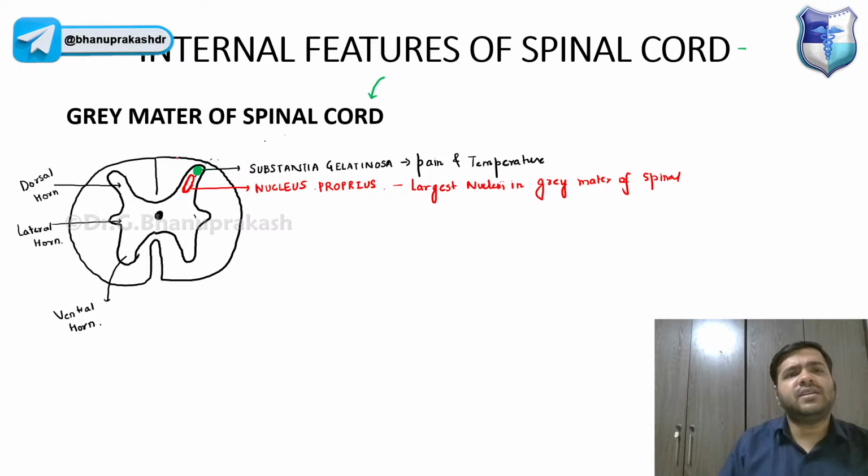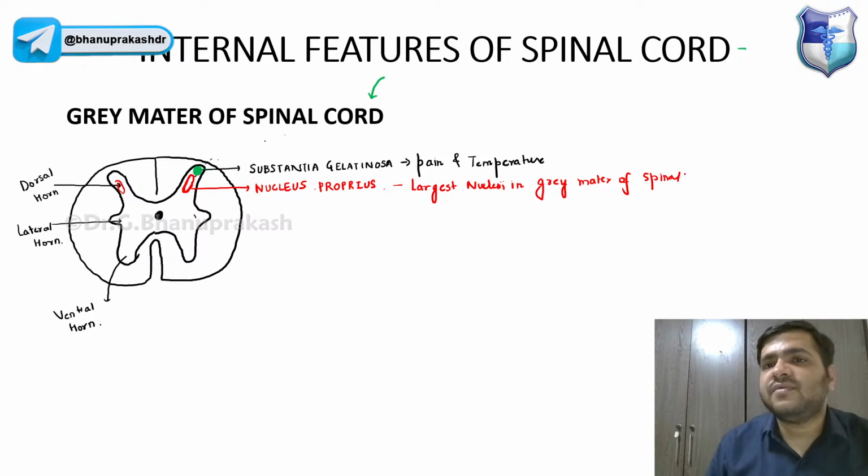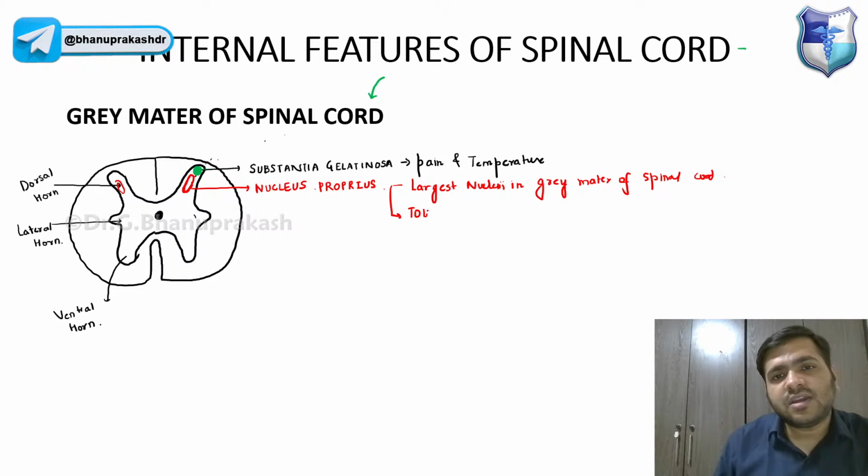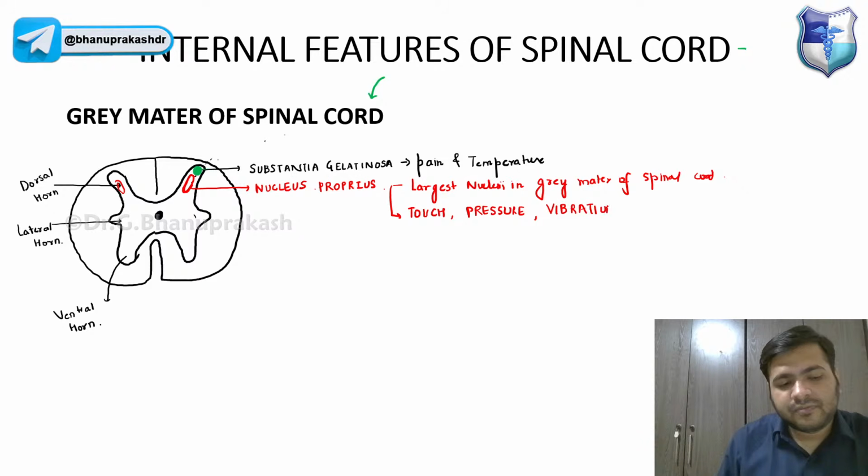And these are all located in which part, guys? These are all located in the dorsal horn, guys, right? The largest nuclei in the gray matter of the spinal cord. And it is responsible for very important things: touch, pressure, vibrations, and conscious proprioception.